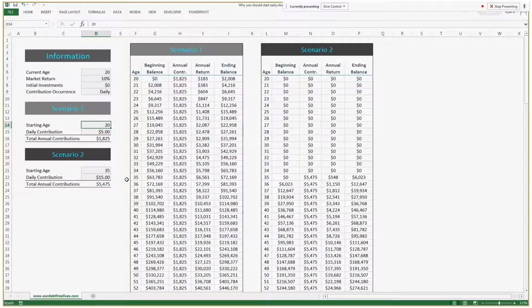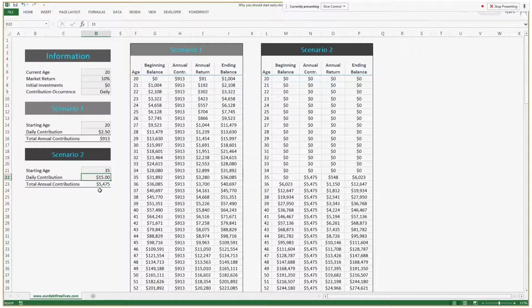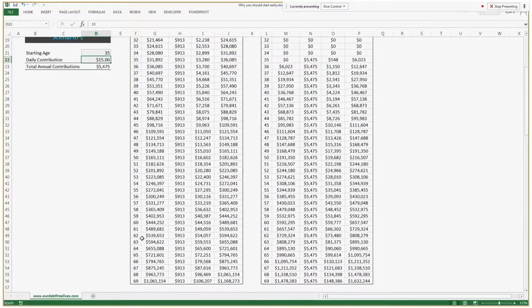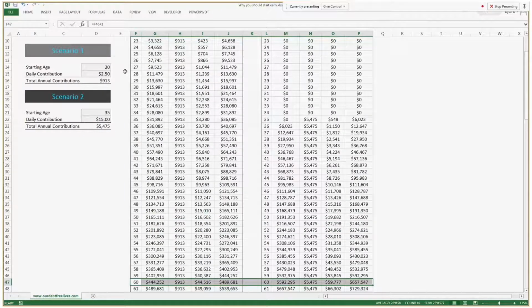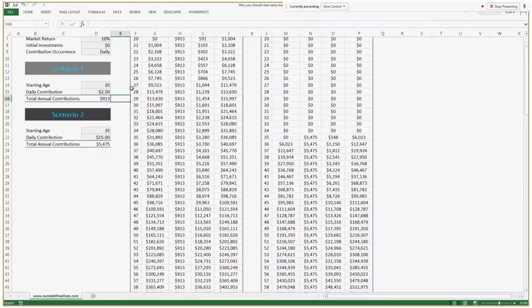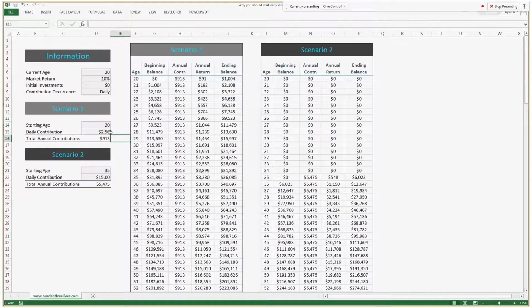And this will allow you to quickly go through and try a number of different what-if scenarios. So you could even say, what if I just put in $2.50 a day and started at 15? You could look at the age of 60, you'd have about $500,000 over here, even with just contributing $2.50 a day. Again, it's just that impact that starting early has. And again, those initial first years, the more you can contribute, the better.